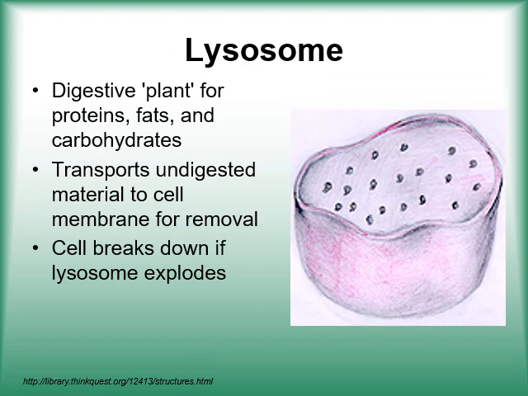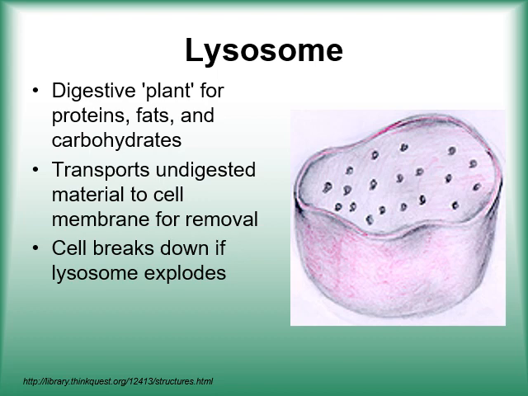Lysosomes, digestive plants for protein, fats and carbohydrates. It digests the waste of the cell. If a cell is damaged, then lysosomes are organelles which produce hydrolytic enzymes to digest the whole cell for removing waste product, that is, bad cells.